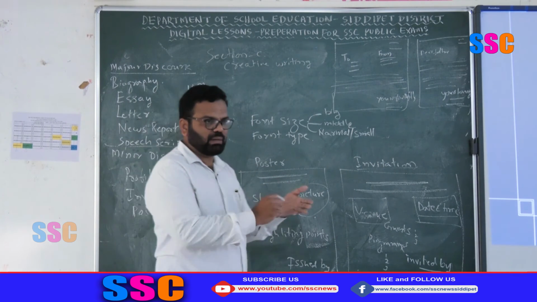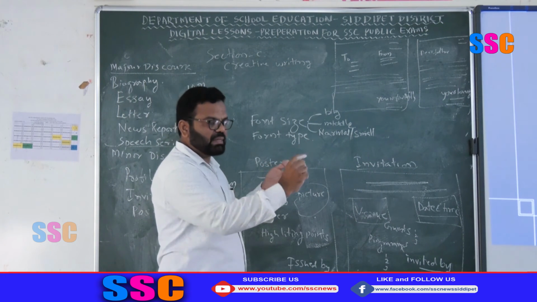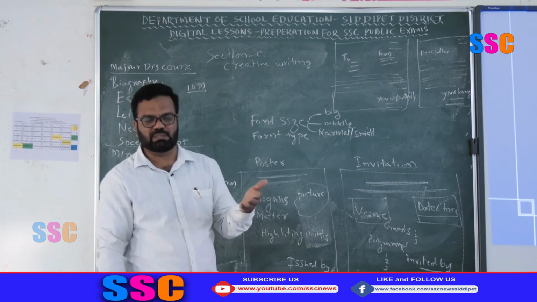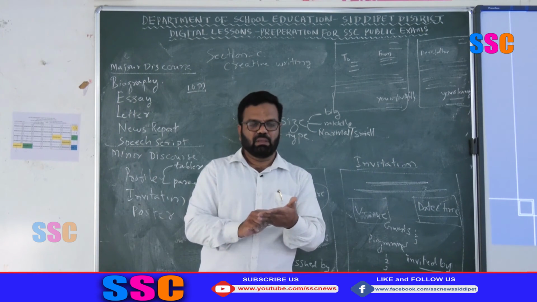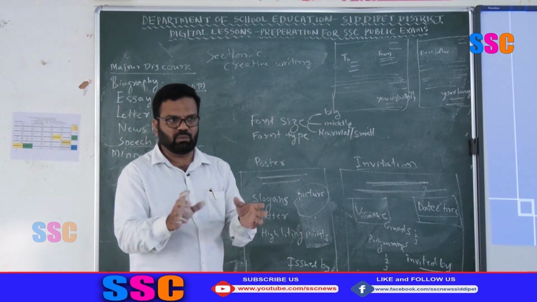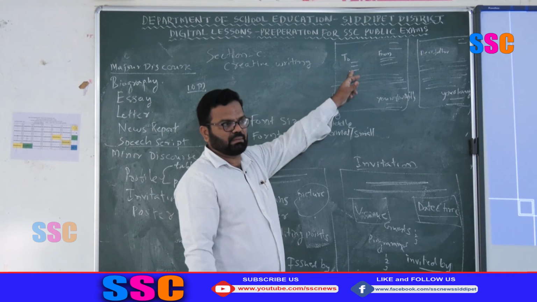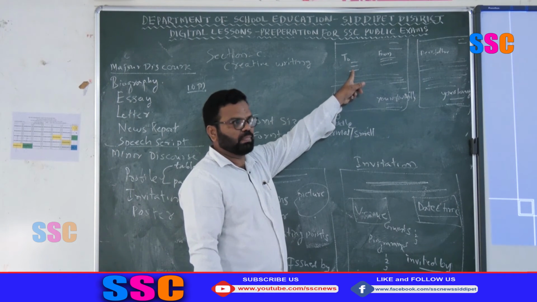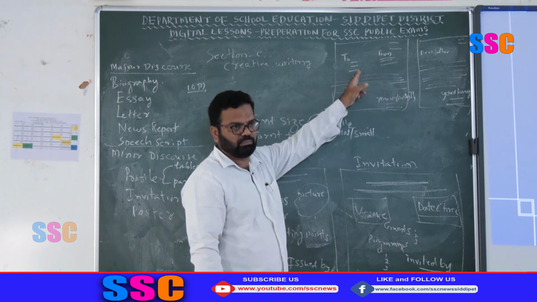Just go through your question paper, then you can underline. Write a letter to the Sub Inspector of Police, write a letter to the Municipal Commissioner of Municipal Council, like that you have to find in your question paper. Then you can write the officer name, office name, town name. These 3 things you have to write on your own.